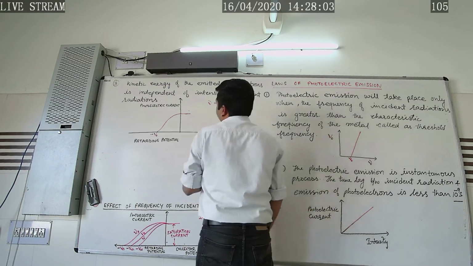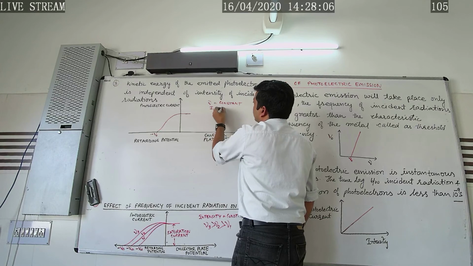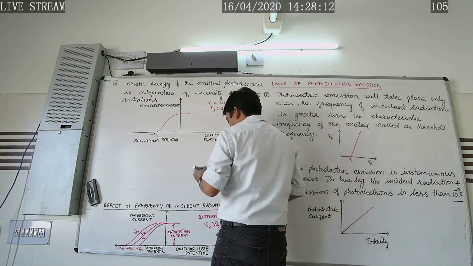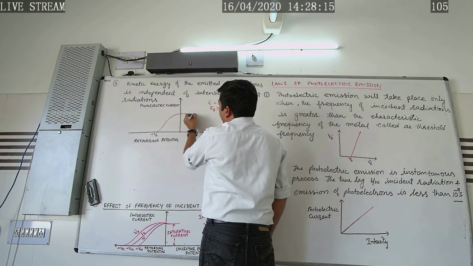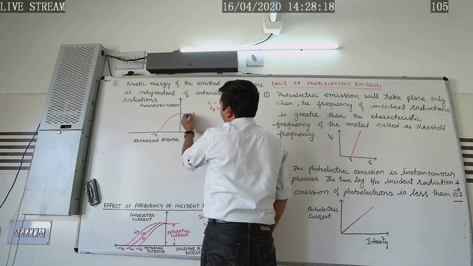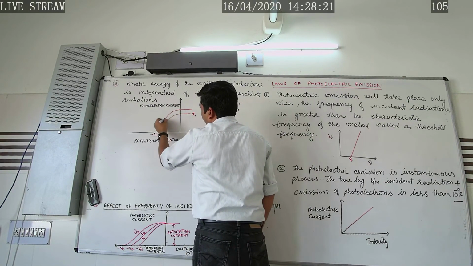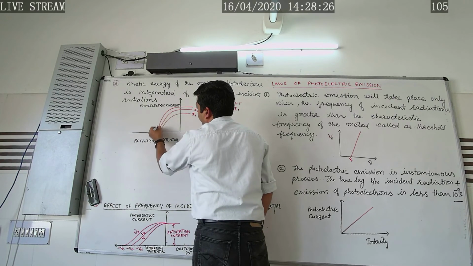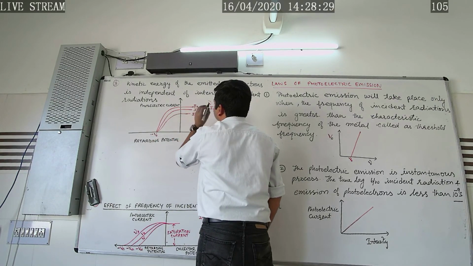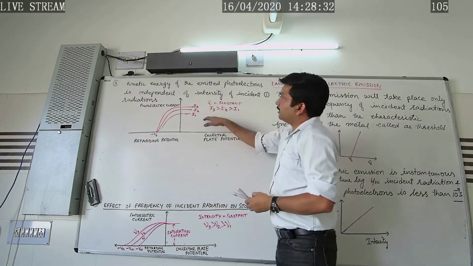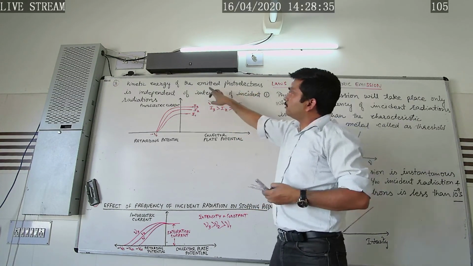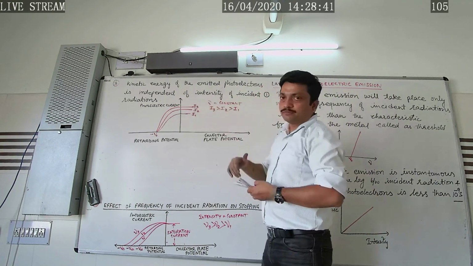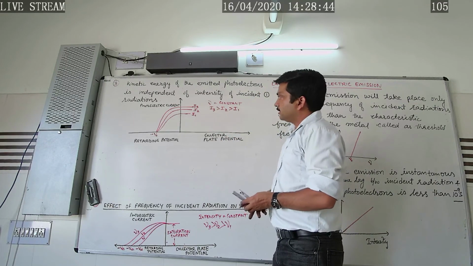If the frequency is kept constant and the intensities are varying, that is, I3 is greater than I2 and I2 is greater than I1, then this is the saturation current for the intensity I1, this is the saturation current for the intensity I2, and this is the saturation current for the intensity I3, in this way. So the law is valid. Kinetic energy of the emitted photoelectron is independent of the intensity. It only depends upon the frequency. It is quite evident from this graph.